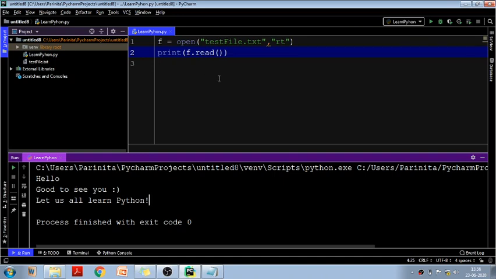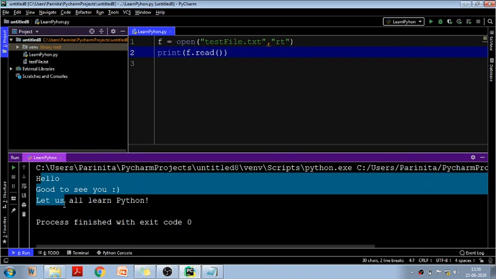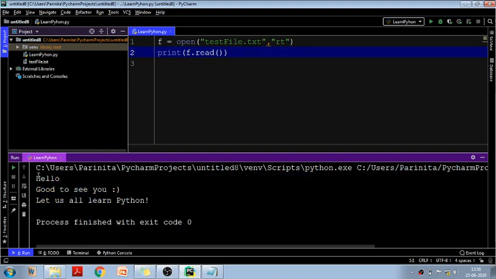Now for example, you don't want all this content to be presented. Now this is only 3 lines, that is fine, but it is possible that there is a file containing 500 lines, 1000 lines, 2000 lines, right? But for example, I don't want those 1000 lines to be shown here. I just want only some of the beginning characters to be shown. So how can you do it? You can mention it here, f dot read, and then you can mention the number of characters that you want to see.